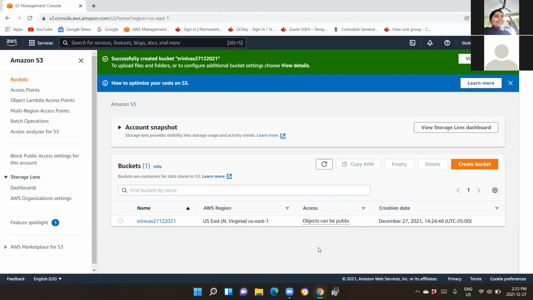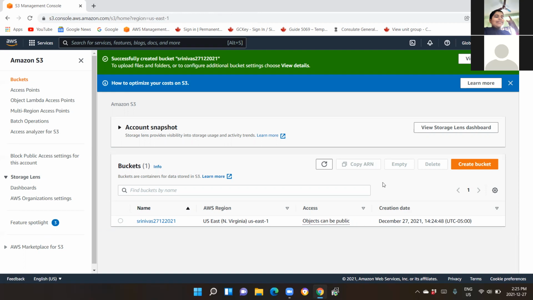Sir, just one doubt. Why is it required to empty the bucket? This is a new feature. Earlier, without emptying, you could directly delete it. This is a feature of the bucket. By default, you cannot delete it if your bucket has contents, in the sense, when your bucket has objects inside it, you cannot simply delete it. We will see that now. We'll create and see how it is going to happen.